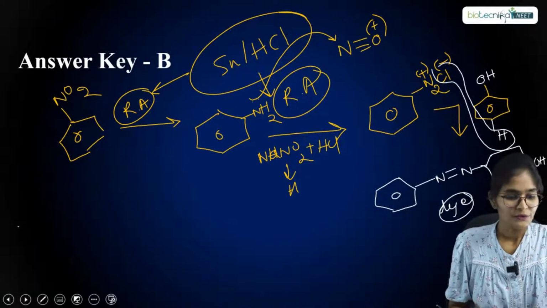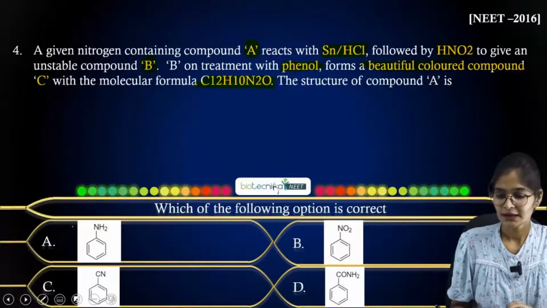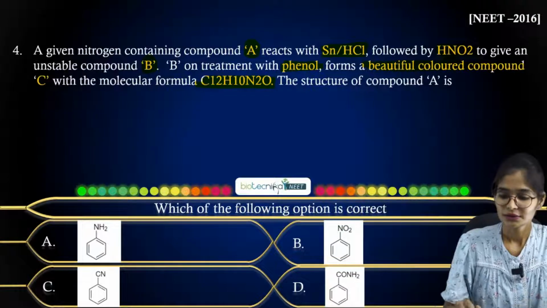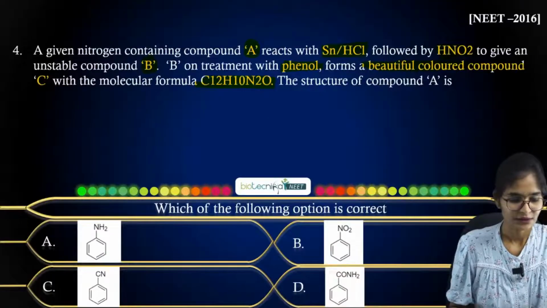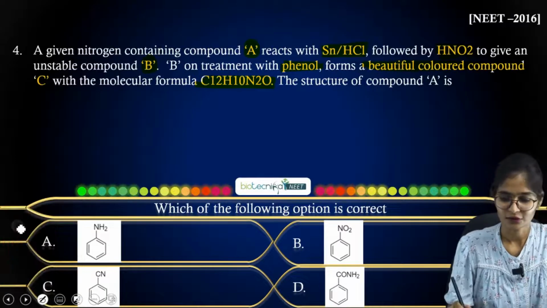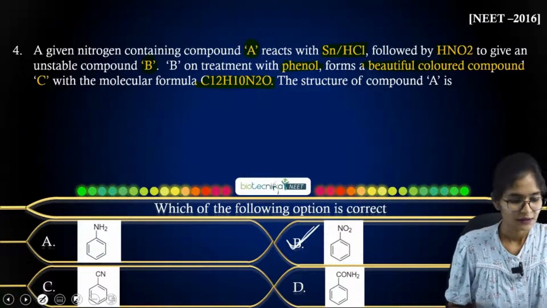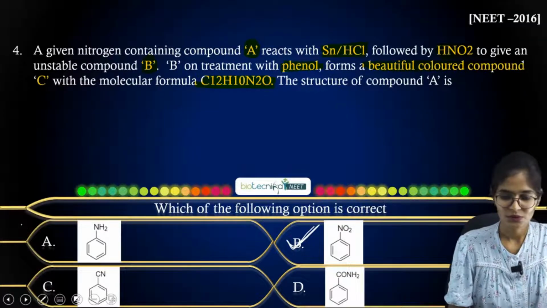Whatever option they had given, nitrobenzene and benzamide, you have, right? So here option B is correct overall. Okay, and now let us move on to the next question.